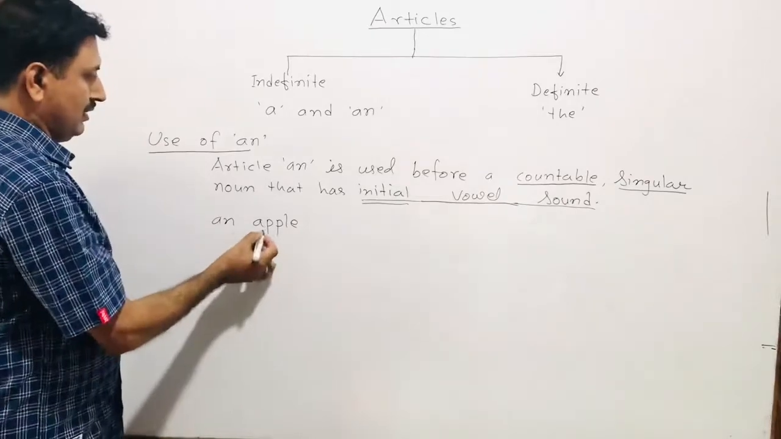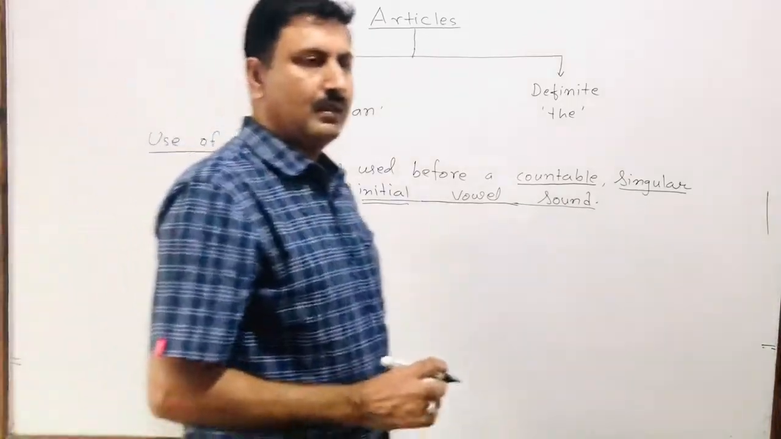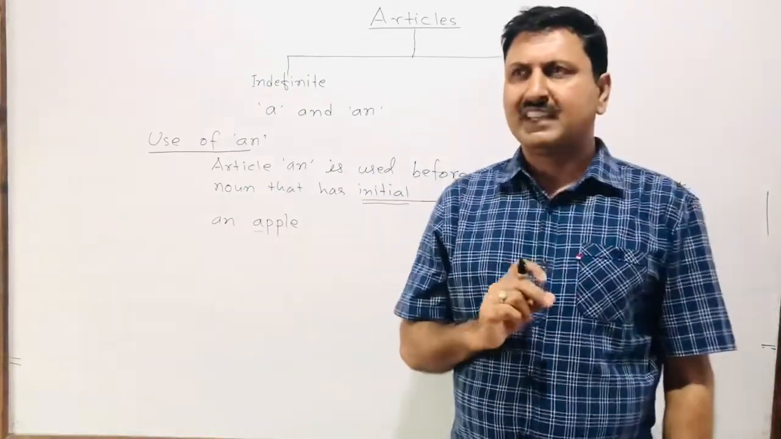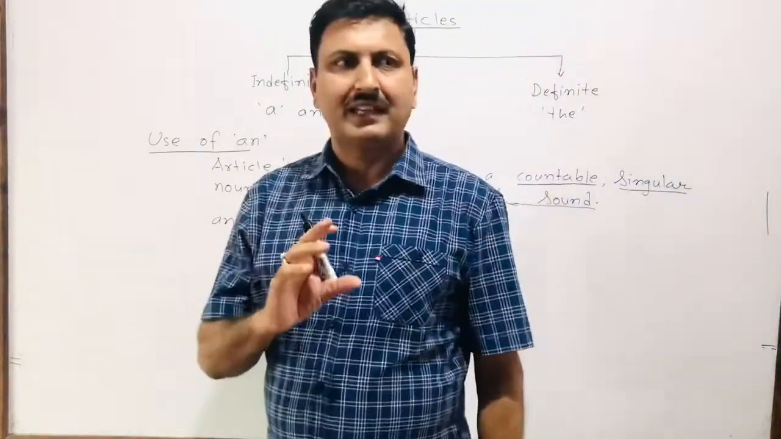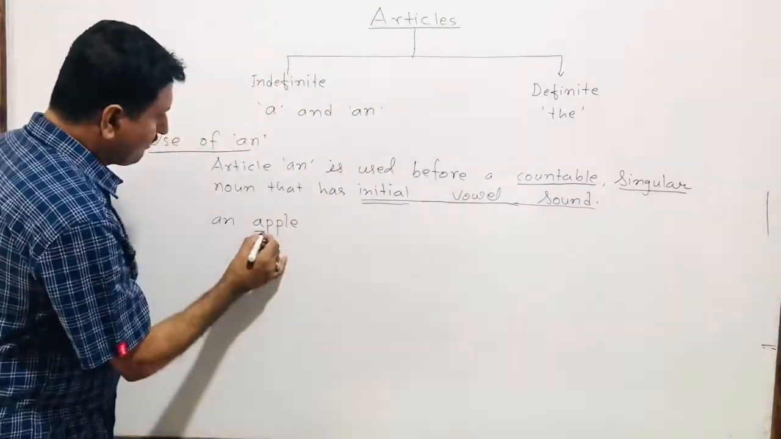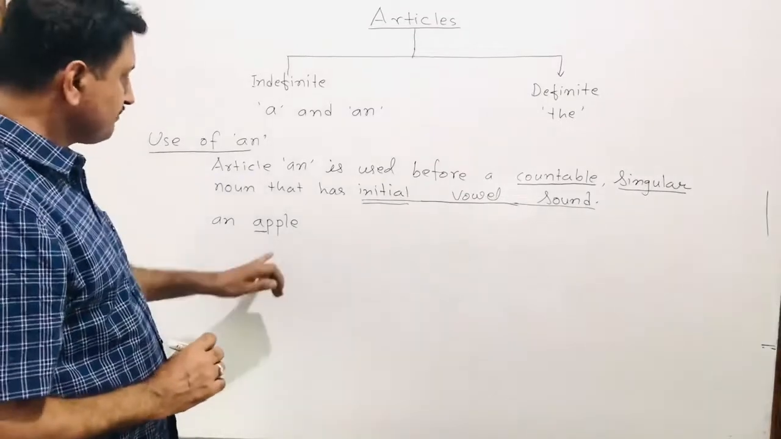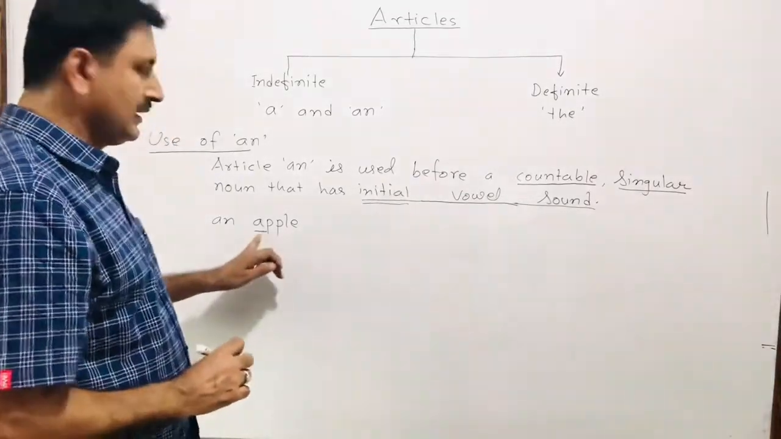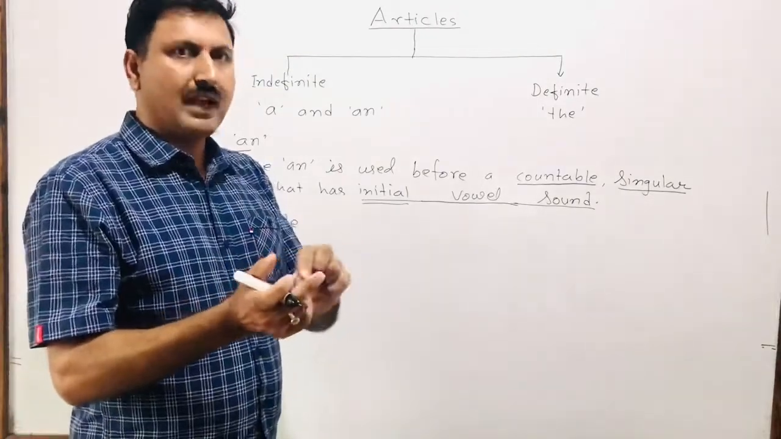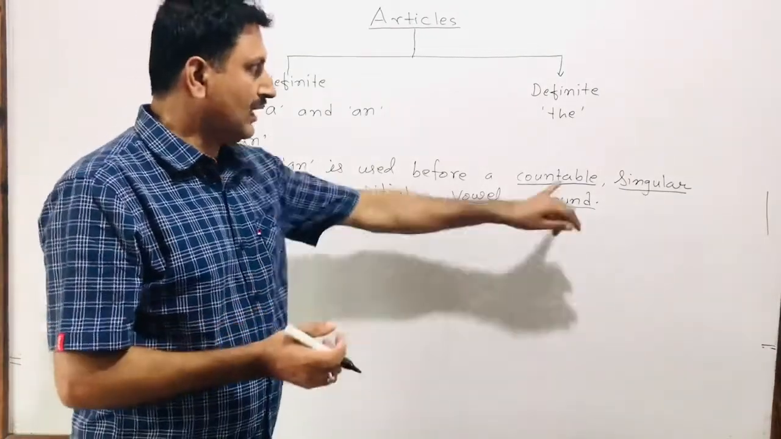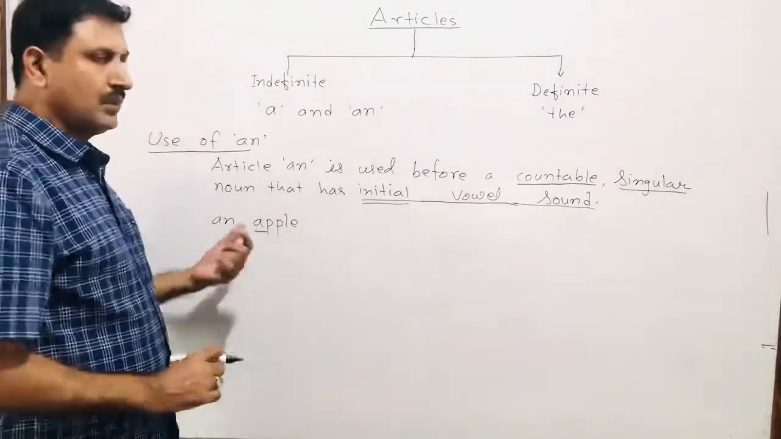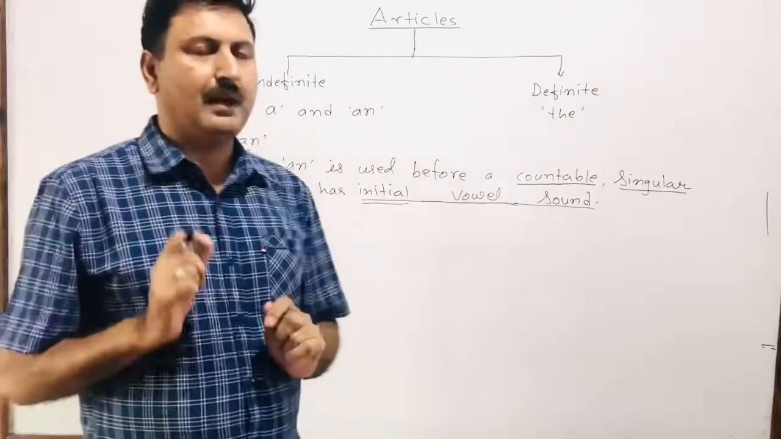An apple, apple, an apple. Although we say apple, yeah, it is not actually yapple, an apple. So it has a vowel sound at the beginning. Sound wise, it has a vowel sound. We can count to 1 apple, 2 apples, 3 apples, countable. And here it is singular, so we can write an apple.